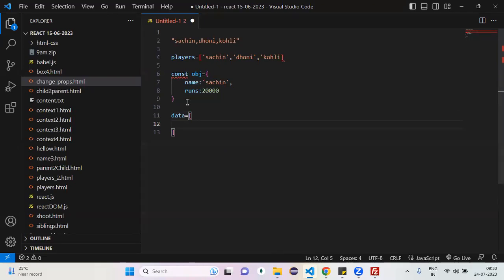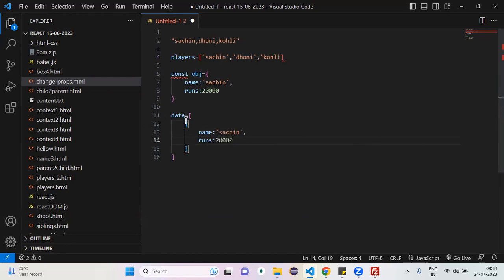How many players are there? 3 players, in an array. The first player contains what? Name and runs. If you want to represent that, you can go with an object. That means it is which format?